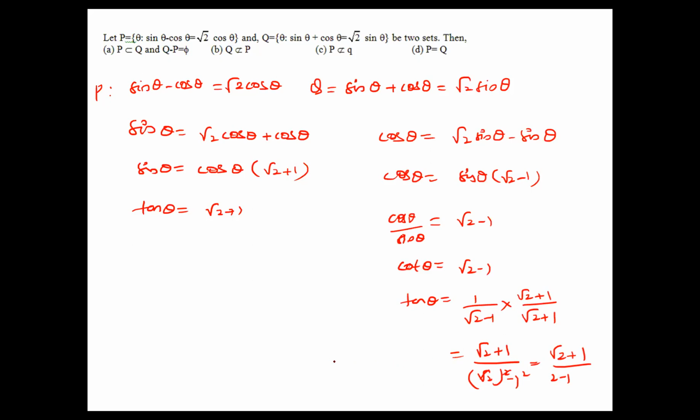So root 2 plus 1 divided by 1 is root 2 plus 1. Now this one and this one give the same answer. So P and Q have the same values. Therefore, the conclusion is P equal to Q. So this is the required answer.